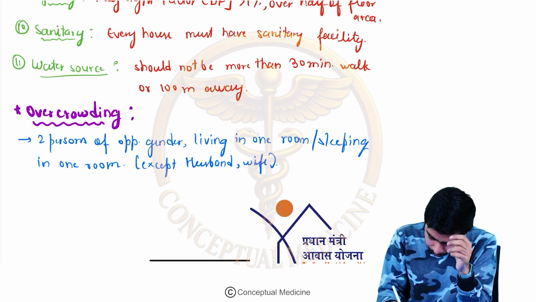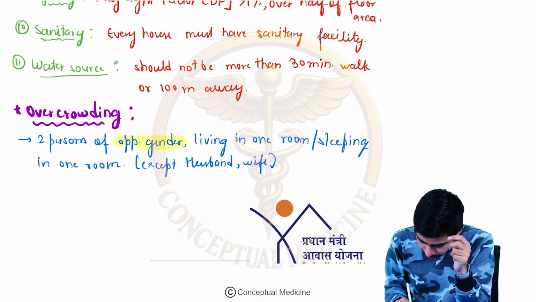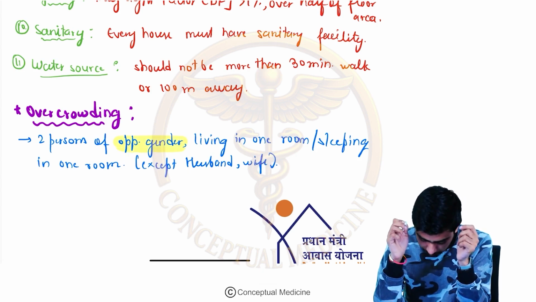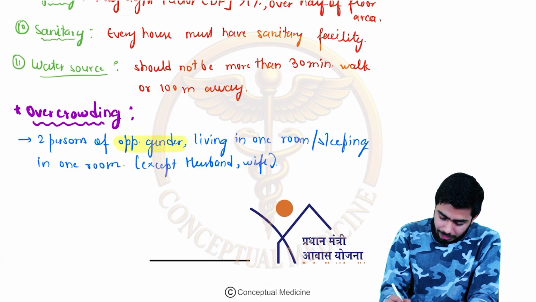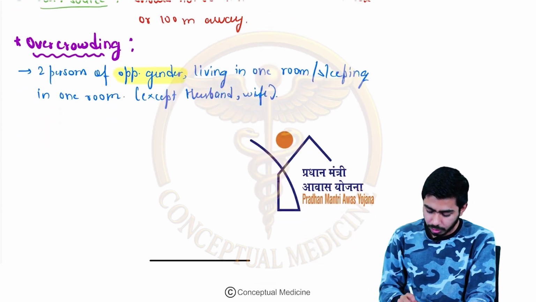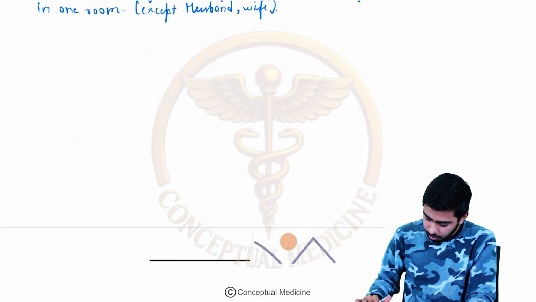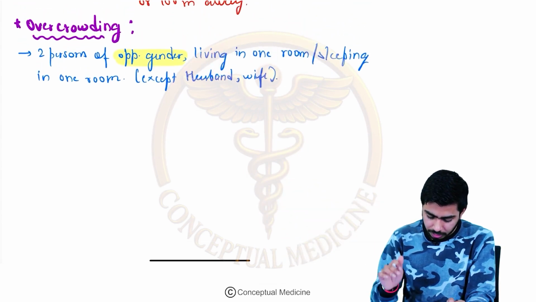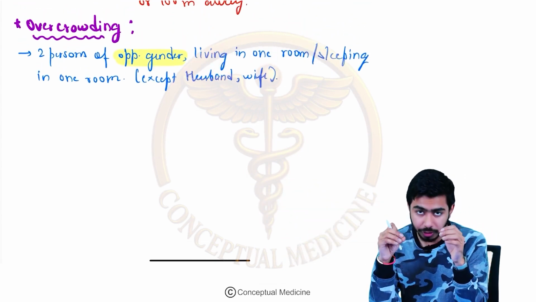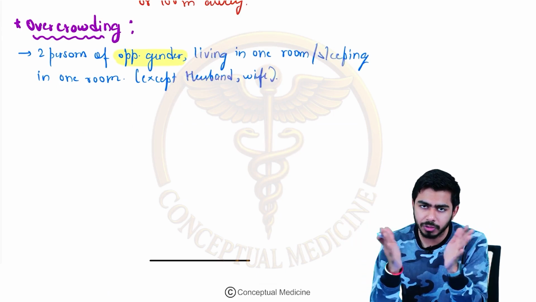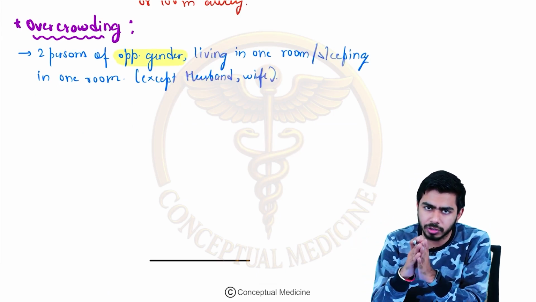Okay, here the important term is opposite sex, guys, opposite gender. So please be very careful with that. One more point I would like to mention about overcrowding, I will talk about it later on, so don't worry about that. But over here, opposite gender, male and female living together in a single room, will be considered as overcrowding.